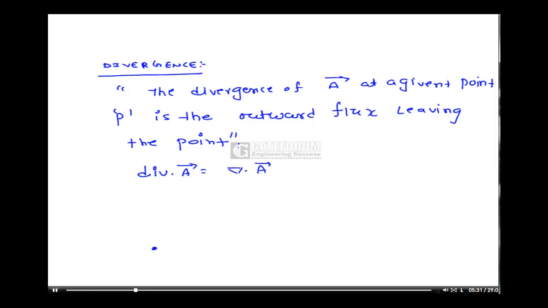Suppose I am using a single point. The amount of flux leaving this point is nothing but divergence. Flux is nothing but field lines, so the amount of field lines leaving the point is the divergence.